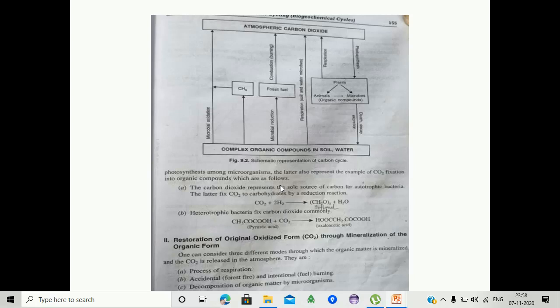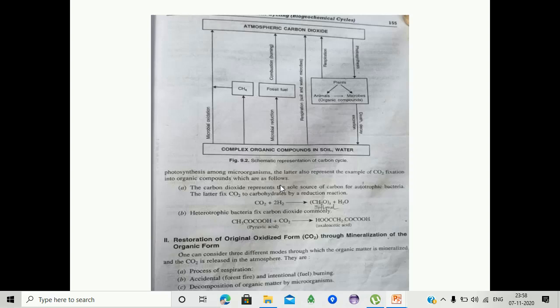We are observing carbon dioxide in the presence of hydrogen molecules leading to the formation of methanol and water. Then the heterotrophic bacteria commonly fix carbon dioxide: pyruvic acid in the presence of carbon dioxide leads to the formation of oxaloacetic acid. Here we are observing the schematic representation of the carbon cycle.